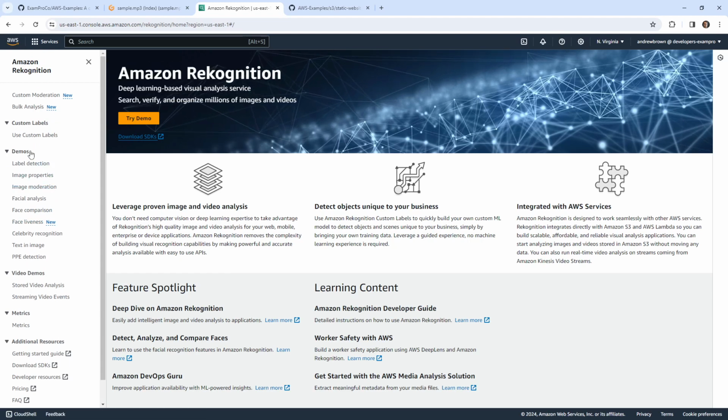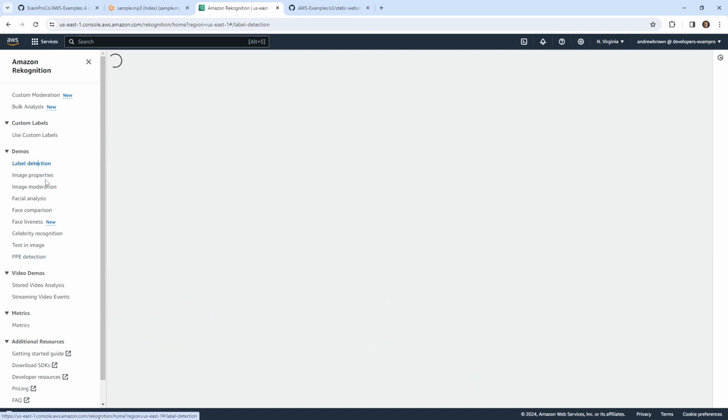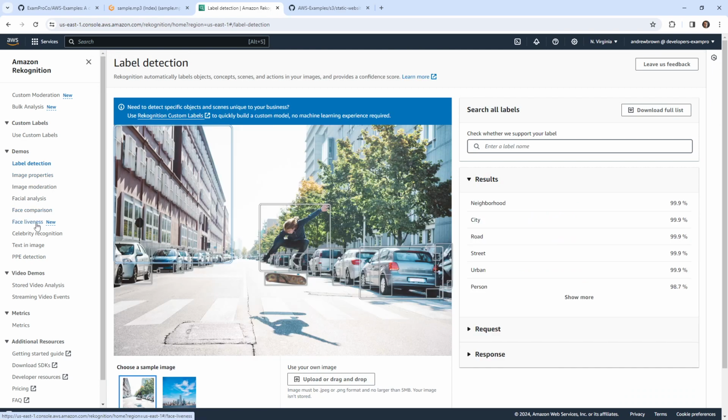There are a lot of things you can do with Rekognition, but it looks like it does more than it does, because when you look through the management console, it looks like these are all separate services, but a lot of them are utilizing the same API call underneath. Let's just take a quick look at the demos of what it can do.